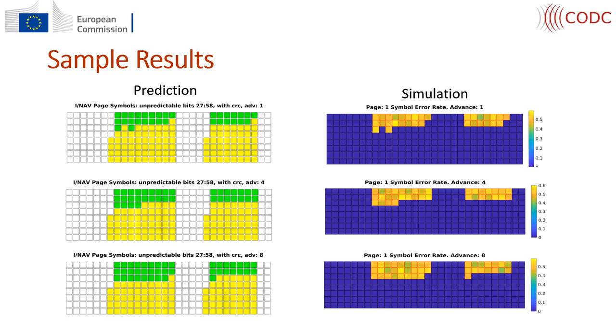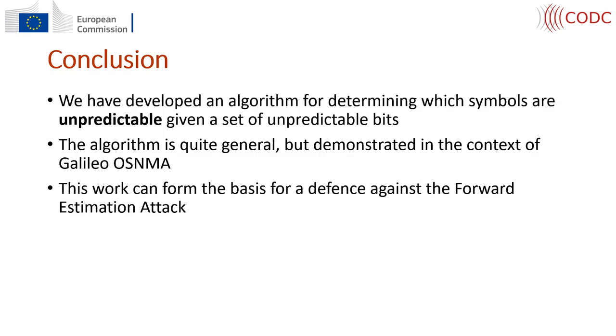Here we show some sample results for different configurations. On the left, we see the algorithm's division between predictable and unpredictable symbols, and on the right, we see the observed probability of error after applying a forward estimation attack. Note that the green unpredictable symbols on the left correspond to symbols with a near 50% probability of error on the right, while all other symbols have a near 0 probability of error, meaning that the attacker knows them perfectly.